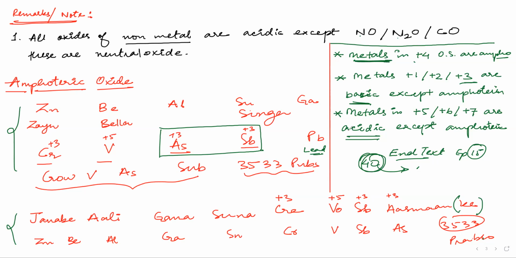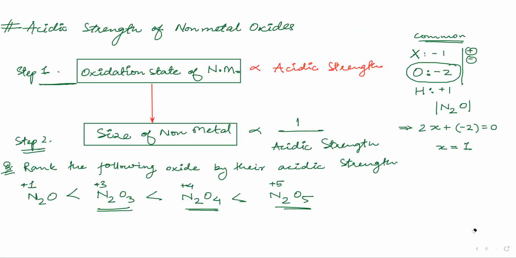Like they are neutral. Yeah, metals. And nitrogen in the +4 oxidation state? Nitrogen is metal. Yes, Ahmed. Nitrogen is metal? No, no, it is non-metal. Nitrogen is non-metal.